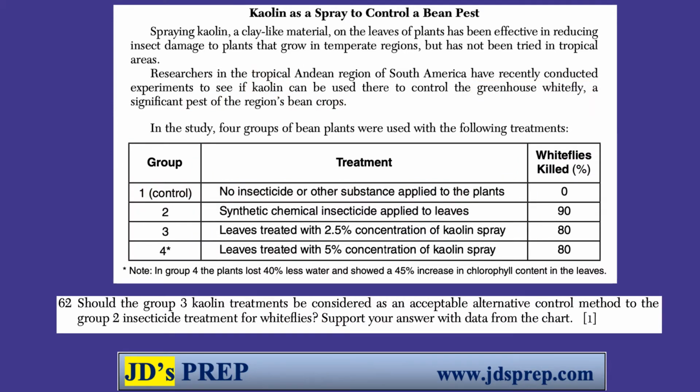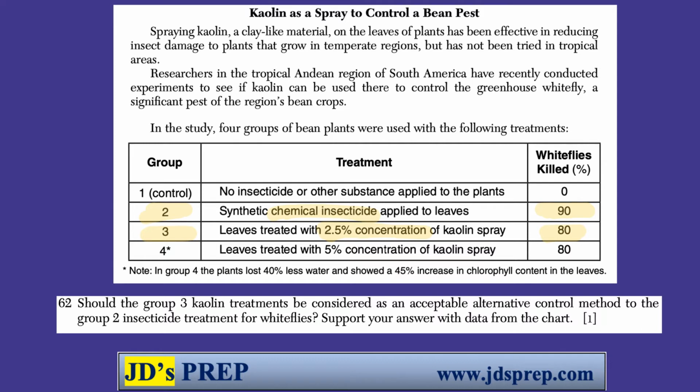All right, next question is asking us about group 3 versus group 2. Group 2 is a chemical insecticide. Group 3 is the spray, 2.5% concentration. And it's asking about the effectiveness and whether 3 might be an acceptable alternative to 2. Let's look at the results. Okay, for the insecticide, we have 90% of whiteflies killed. For the spray, 2.5% spray, we have 80% of whiteflies killed.